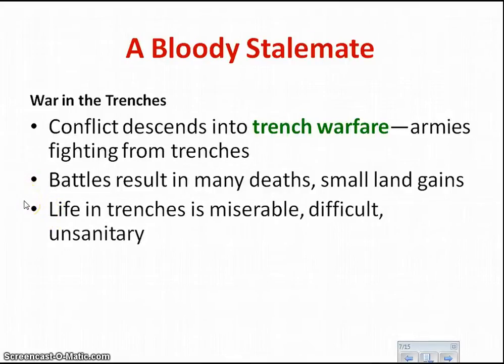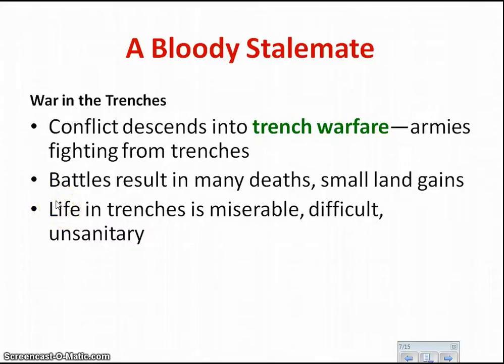Most of the soldiers in World War I ended up living in these trenches. These trenches were one of the only safer places in battle, but they were miserable. If you imagine, like Taipei, Europe rains a lot, okay? Now imagine if you dug a hole in the mud, in a trench, and it rains, it's going to produce a lot of mud. That's exactly what these men are living in. They're showering in mud. They are living amongst mud. With mud, they have nowhere to go to the bathroom. So imagine you're mixing in your own urine and feces.